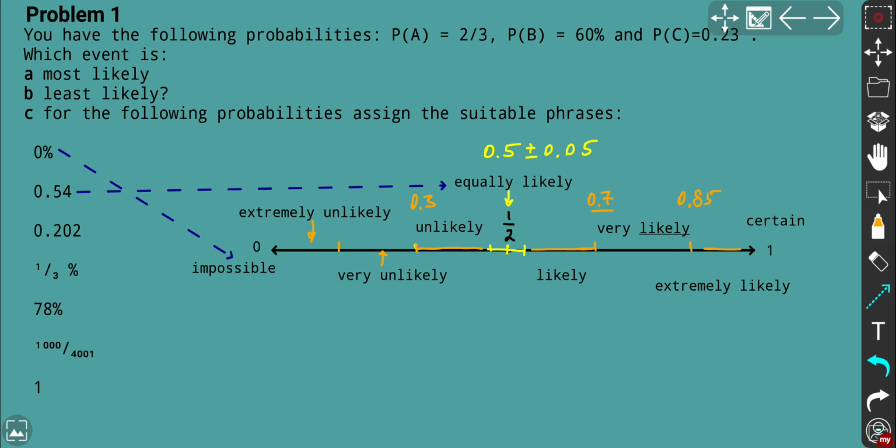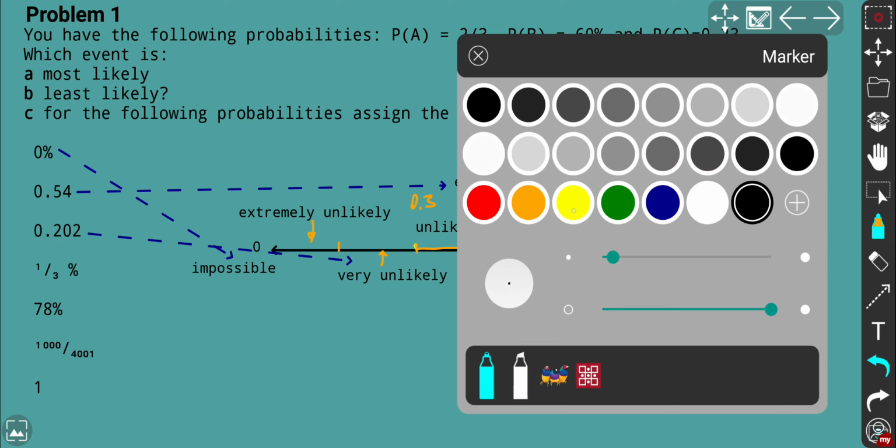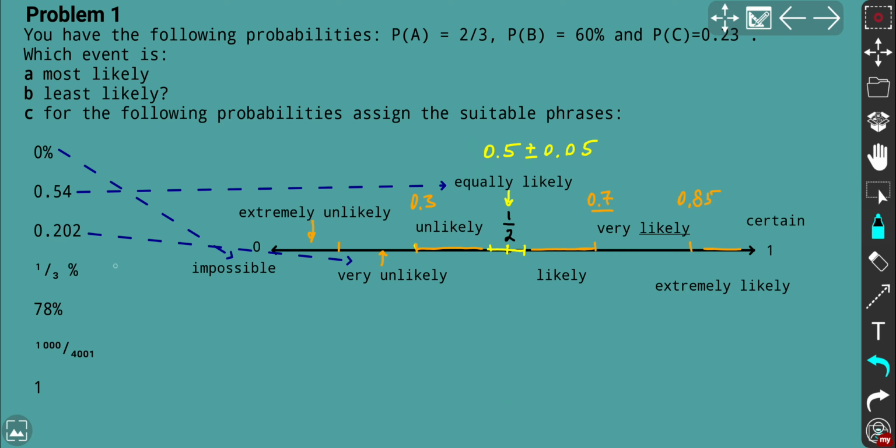What about 0.202? That's definitely very unlikely, because that's about this range. So probably it's on the boundary between extremely unlikely and very unlikely. So I would like to set up right there. Okay, 1/3, but as a percentage. So make sure you don't miss out the percentage. That means if we convert into decimal, we're going to have what?